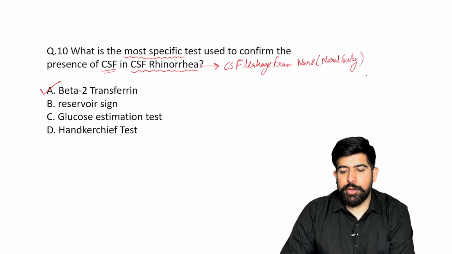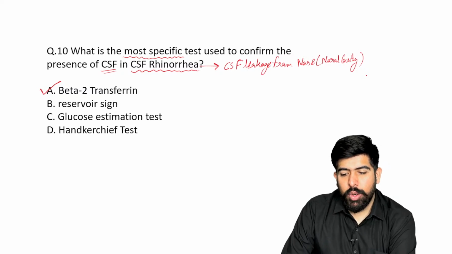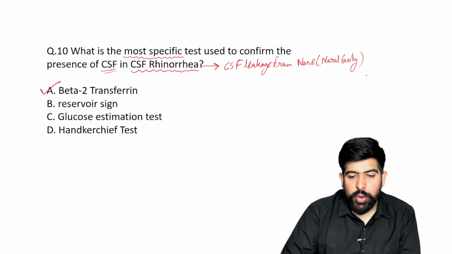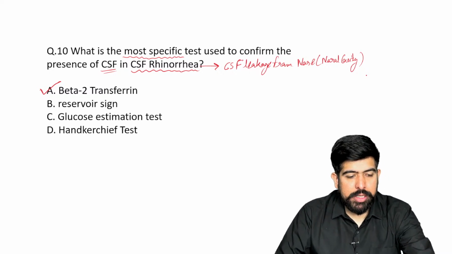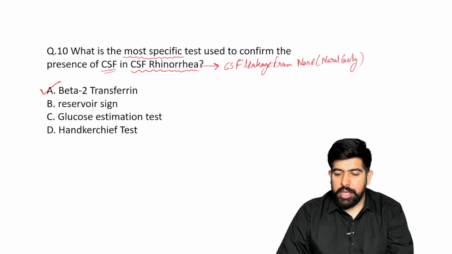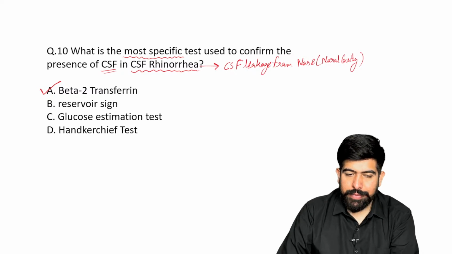In CSF rhinorrhea, the CSF is leaking out, or flowing out, from the nose. This is known as CSF rhinorrhea.